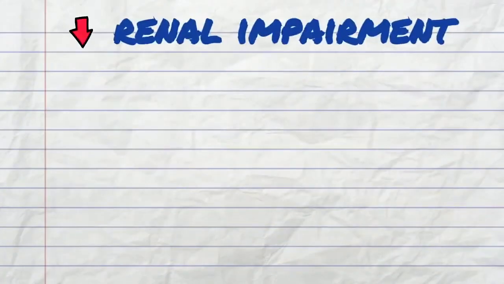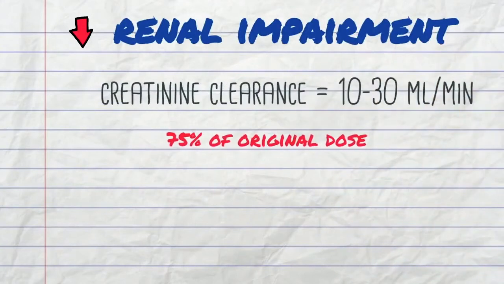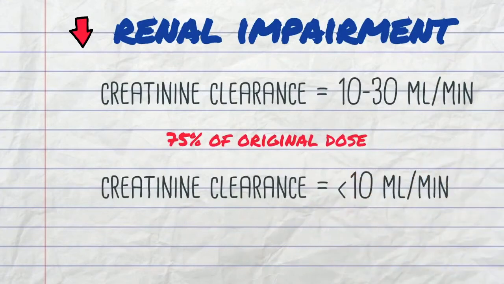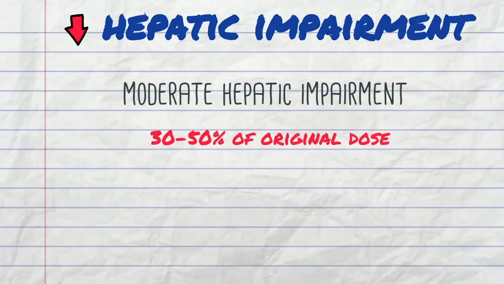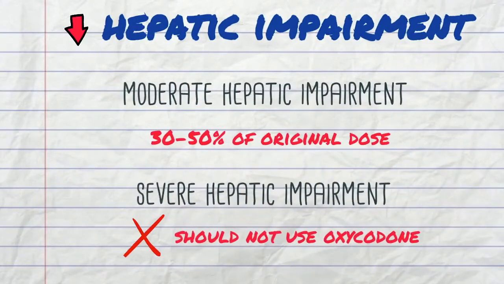For renal impairments, patients with a creatinine clearance of 10 to 30 mL per minute should have their dosage adjusted to 75% of the recommended dose, whereas if their creatinine clearance is less than 10 mL per minute, they should have it adjusted to 50% of the recommended dose. Likewise, in patients with moderate hepatic impairment, oxycodone should be reduced to 30 to 50% of the recommended dose, and if they have severe hepatic impairment, oxycodone should be avoided altogether.